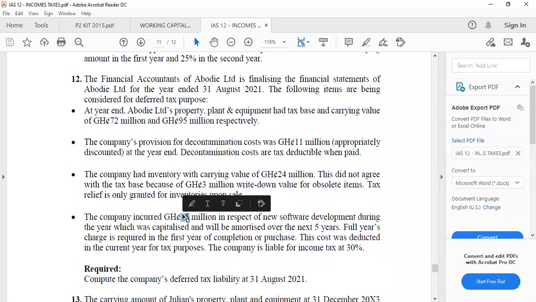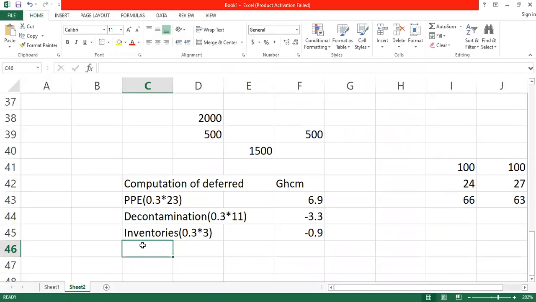So you are going to pay tax on the 12 million. So the tax that you are going to pay as a result of you keeping 12 million, make provision for that particular tax. So we come to software development. 0.3 times 12. What are we getting?